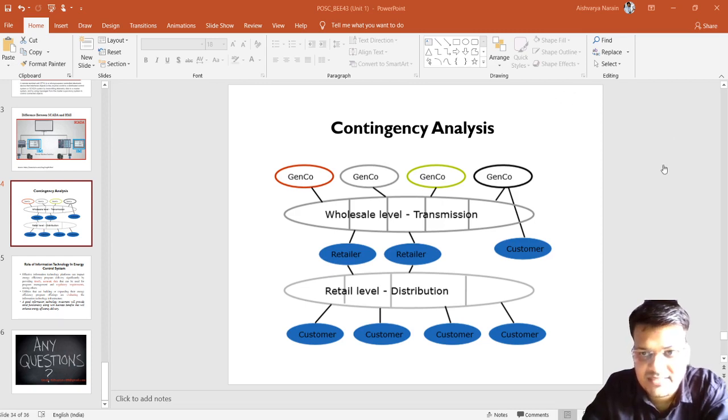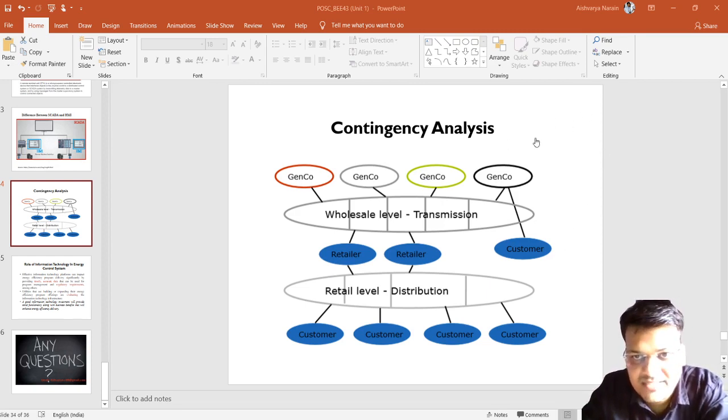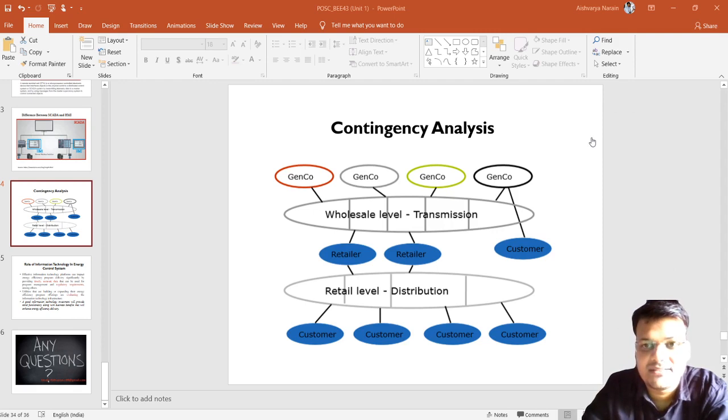Now this is a very simple system. In a real system there are thousands of generators and thousands of transmission lines connected. Suppose the line between 27 and 30 is disconnected, how will all these parameters change? Definitely there will be an effect of this line outage on all the parameters. Suppose there is a transfer of 10 megawatt on that line. If it is disconnected, this power is distributed among the other lines.